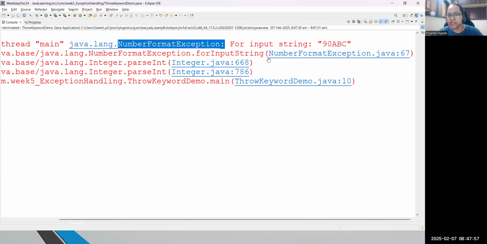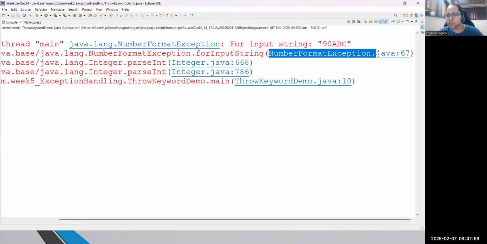Now you can see here NumberFormatException in Java, line number 67. What is this line 67? Is it a line available in our class? No, guys. This is internally available. The problem is inside this particular class. So where Java has declared this class, in that class at line number 67, we have this issue. Then you can see the next stack trace, I'm getting Integer.java 668 and Integer.java 786. So what is this?